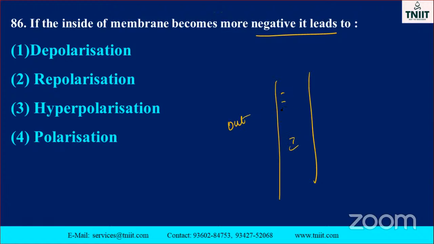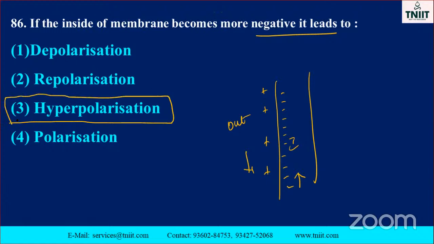Okay. Here the negative ions are high, what happens, you know? Here the positive ions are less. Here it is high, so what is that? That is hyperpolarization. That condition is called hyperpolarization. Not depolarization. Depolarization means removal. Repolarization, regain. Hyperpolarization, one side is minus, it's higher. Okay. Opposite side, inner membrane. This one is the inner membrane, this one is called the outer membrane.